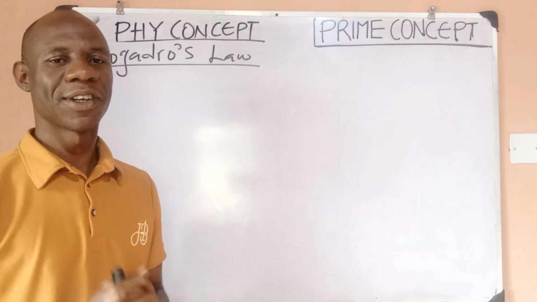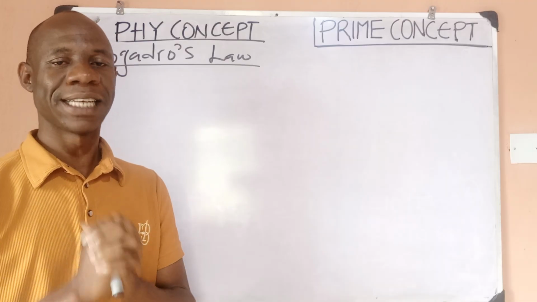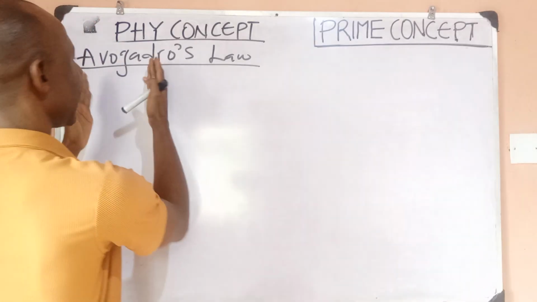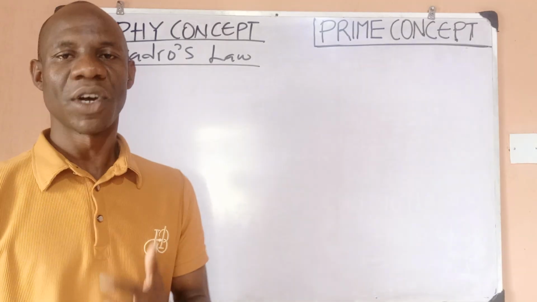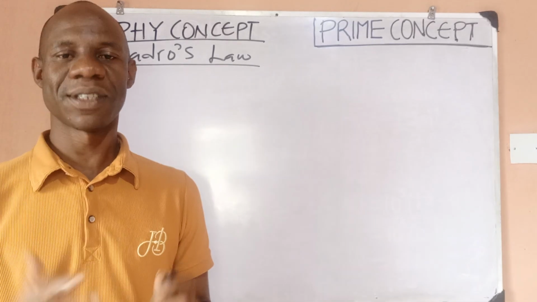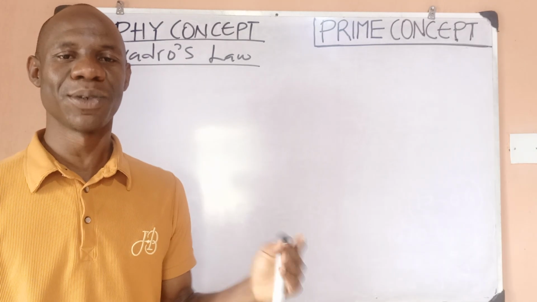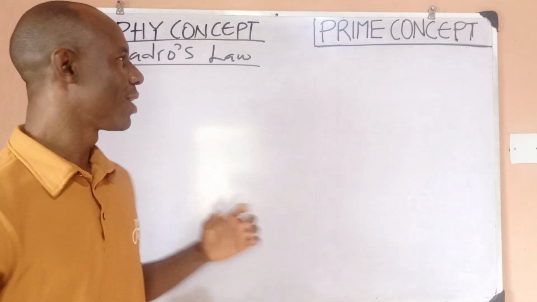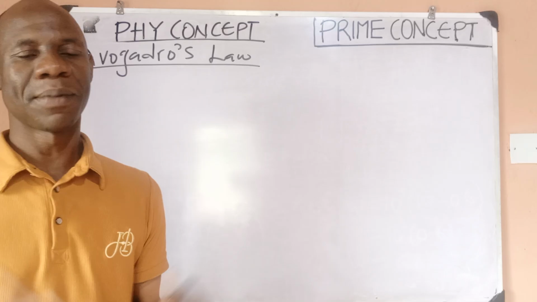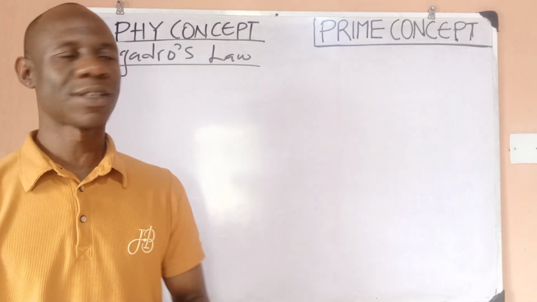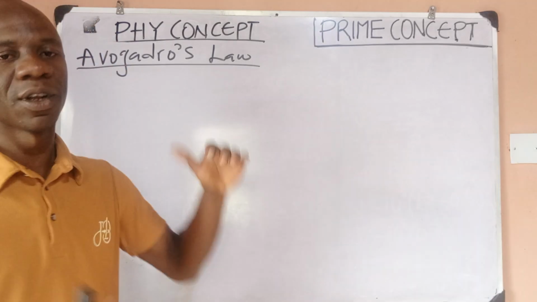In this video, I want to consider an important ideal gas law, which is Avogadro's gas law. We have studied Charles' law and Boyle's law, and this is our third law to study, Avogadro's law, by Amedeo Avogadro. He gave us a very important law that keeps two quantities constant. So let's look at Avogadro's law.